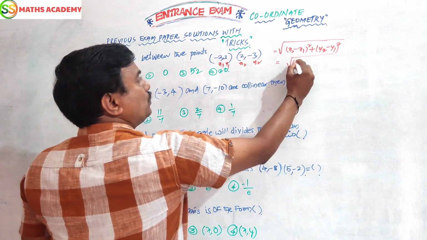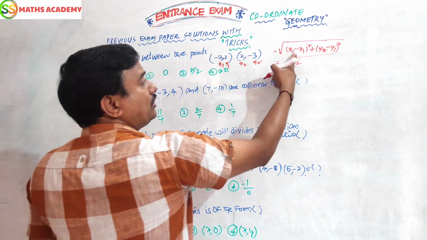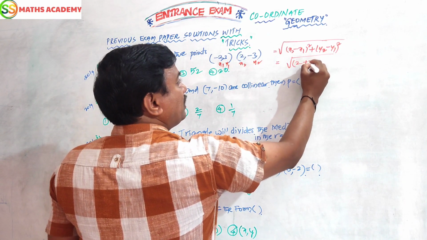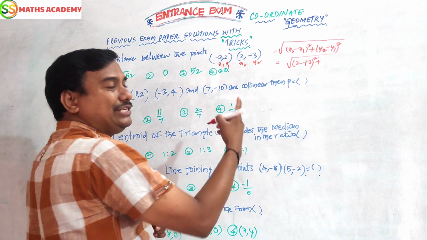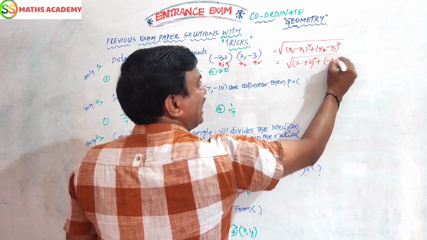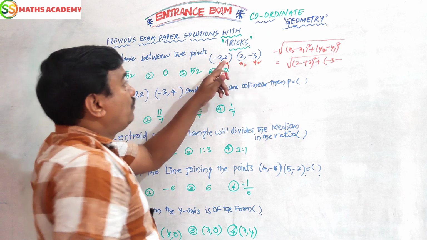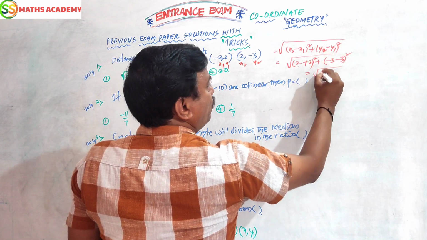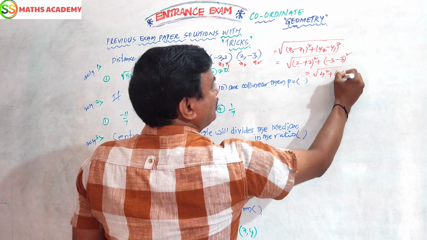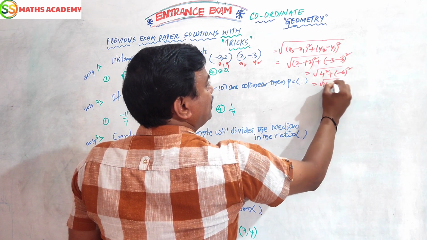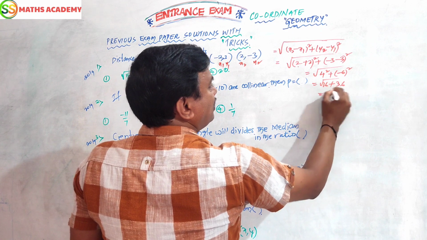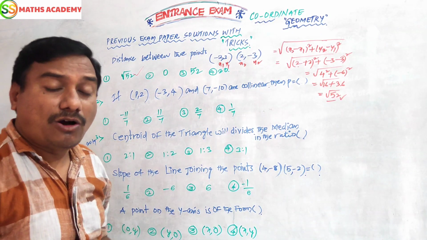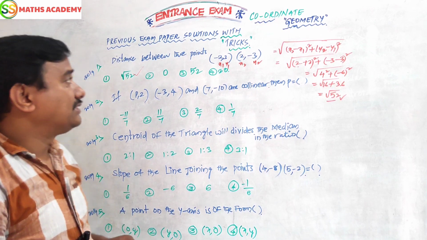Now substitute x2 as 2, minus x1, and here also minus is there. So minus of minus 2 plus 2, whole square. y2 is minus 3, write it as it is, and y1 is 3, whole square. So 2 plus 2 is 4 squared, and here minus 6 squared. 4 squared is 16, minus 6 squared is 36. 36 plus 16, root 52. The first option is the answer.